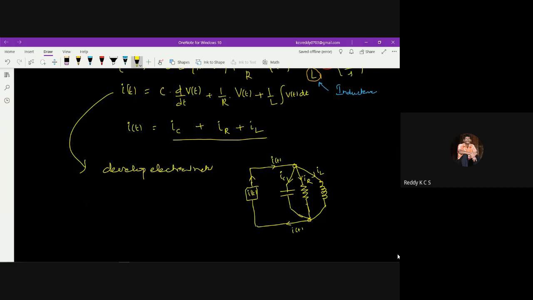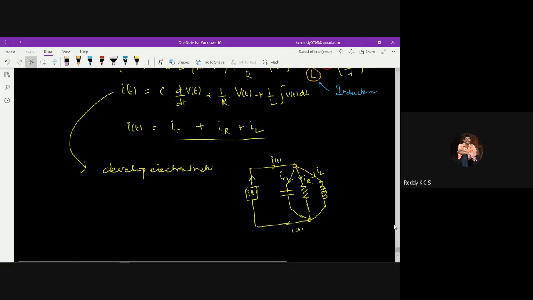This is the equivalent electrical network using the force current analogy. The force current analogy and force voltage analogy are the analogous electrical networks for a mechanical system, as we have discussed. We'll take one more example.